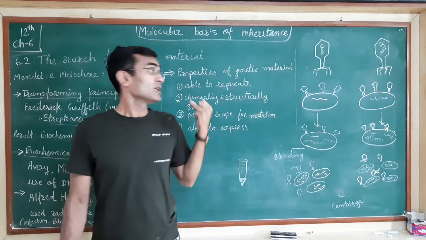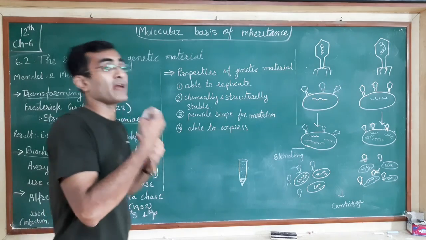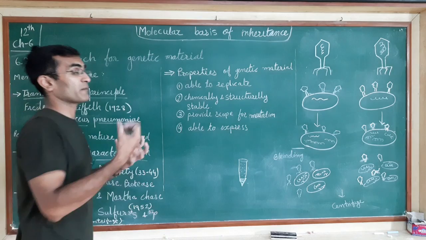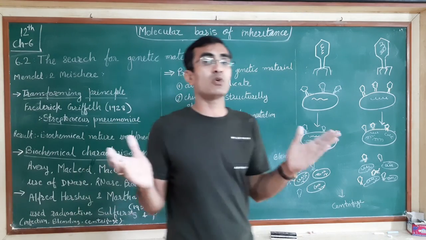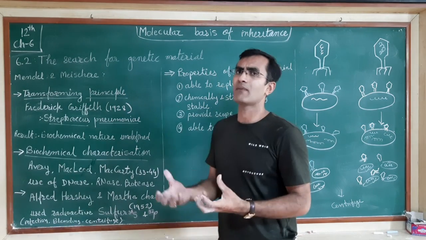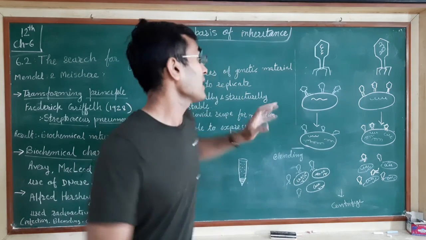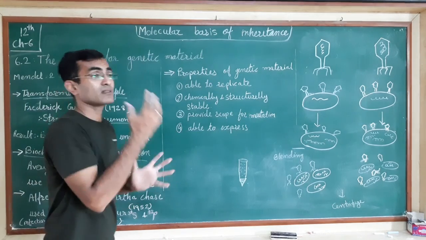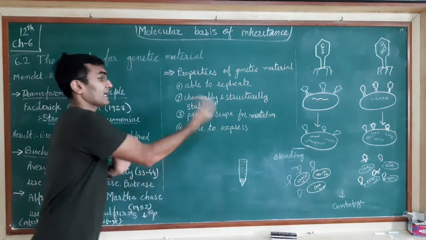Now if we compare DNA and RNA, because DNA and RNA both are genetic material, which is the perfect genetic material? To find the perfect genetic material, we need to compare both. If we want to buy something from the market, what do we do? We compare. Over here also we will compare the properties of DNA and RNA.